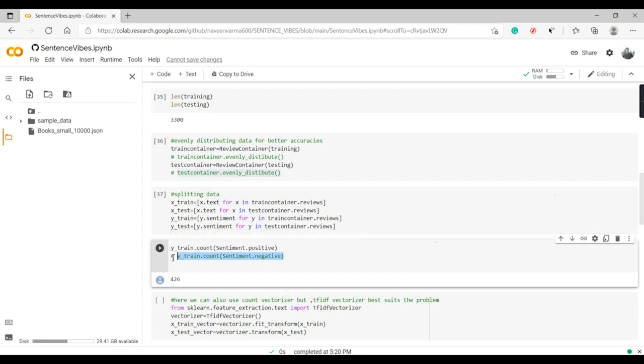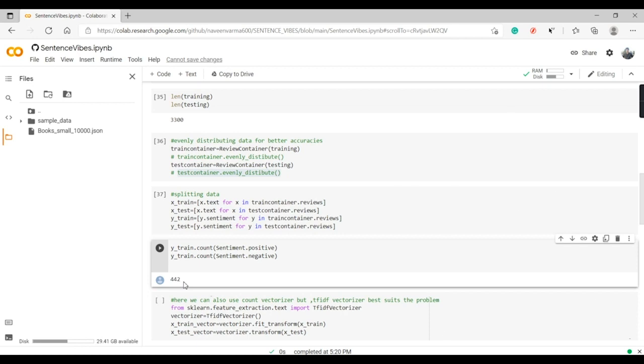Yes, let me show you more clearly. In this whole training data set, we have 6,258 examples of positive sentences. We are using a simple Python method, y_train.count(Sentiment.POSITIVE). There are 6,258 examples of positive sentences in the training data set. It's good. But coming to the negative ones, there are just 442, such a big difference. It's wholly favored to positive sentences. There is a lot of data missing in the negative ones.